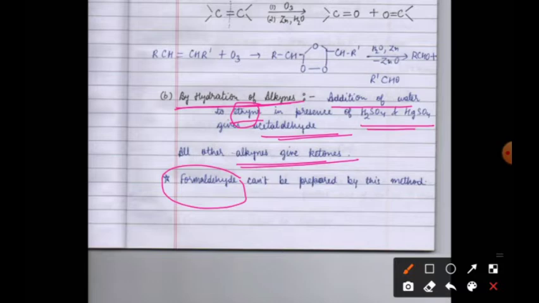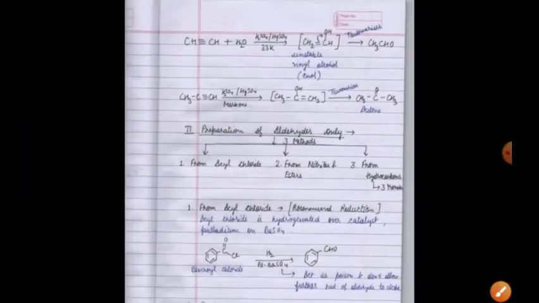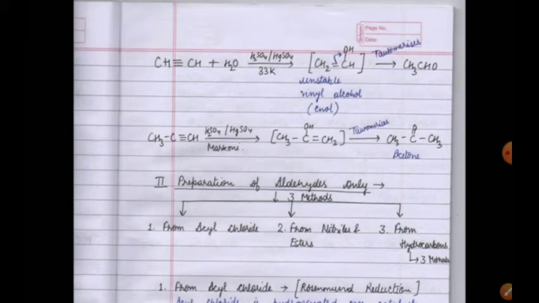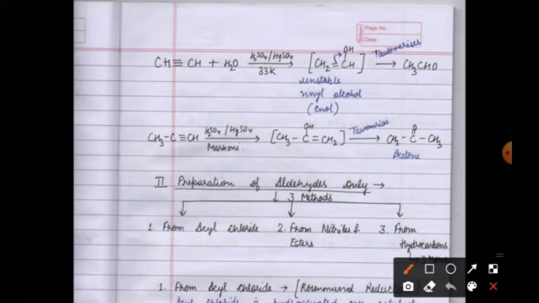Now let us see the reaction of this. Here I have taken an alkyne, this is ethine. The reagent used here is H2SO4 and HgSO4.